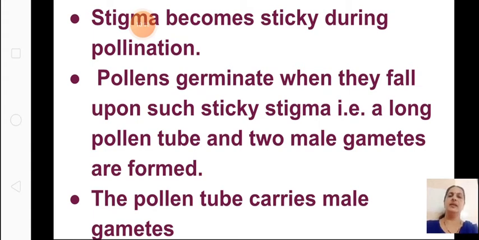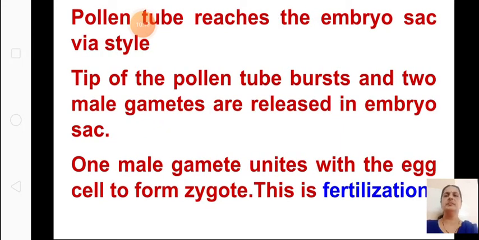The pollen tube reaches the embryo sac via the style. So through the style the pollen tube enters and carries the male gametes to the ovary. The tip of the pollen tube bursts and two male gametes are released in the embryo sac. You can see that, I'll show you the figure. When it comes near the embryo sac, the pollen tube bursts and the two male gametes are released into the embryo sac. So what happens then?